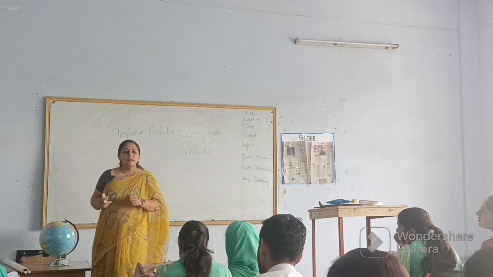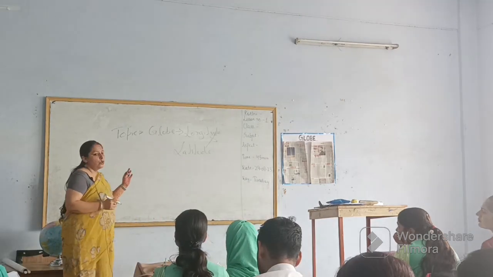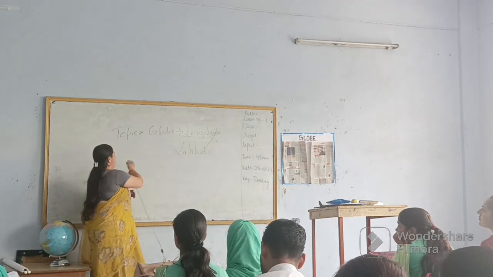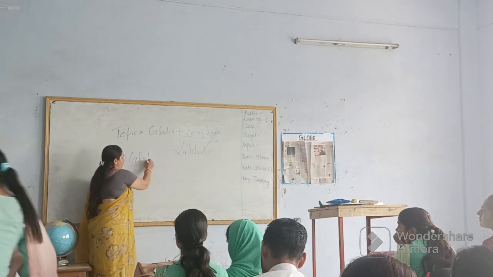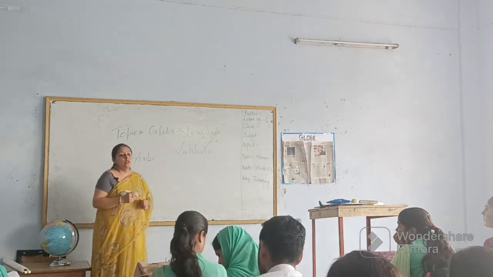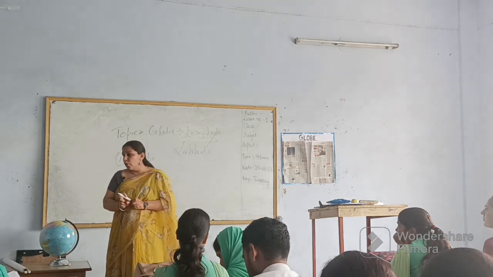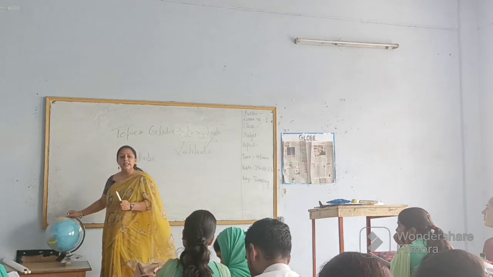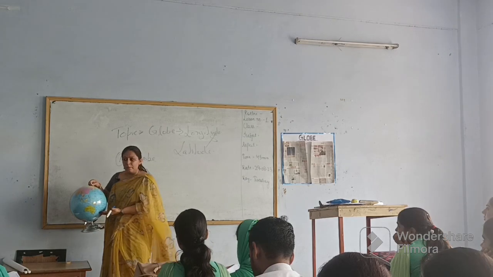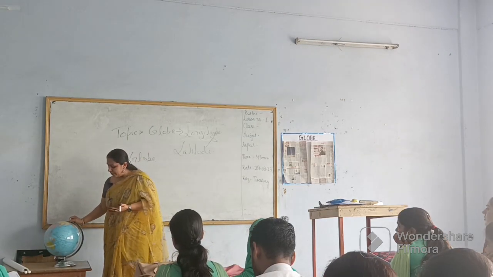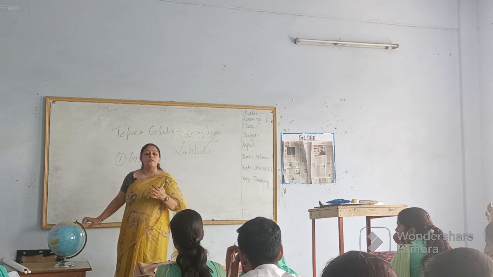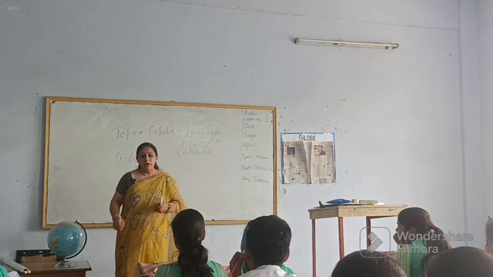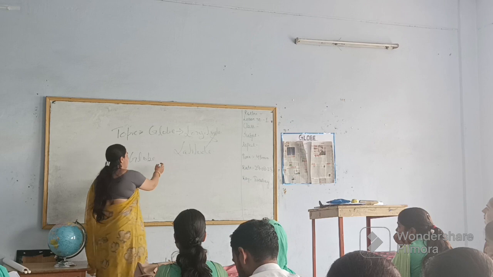So, what is a globe? Here you can see this is a globe. A globe is a true representative of the earth.